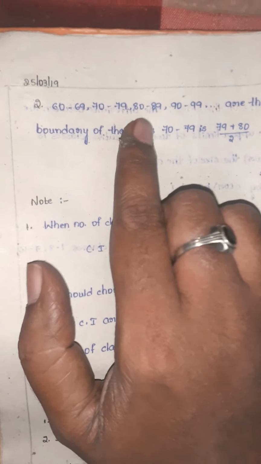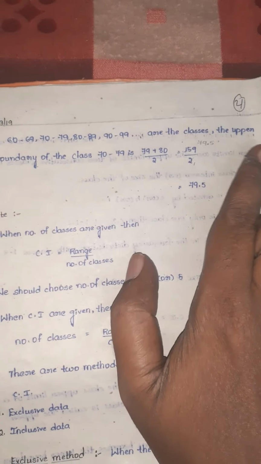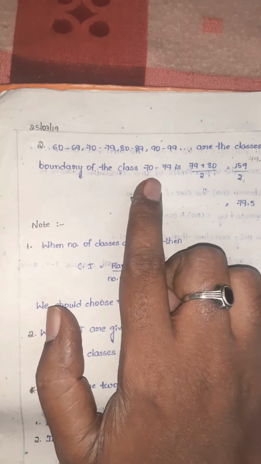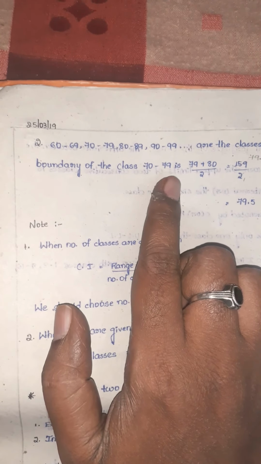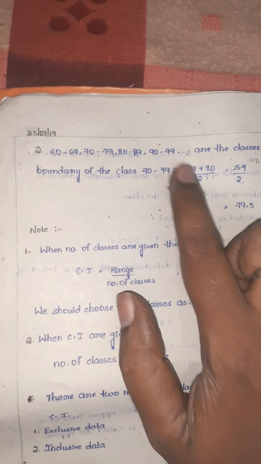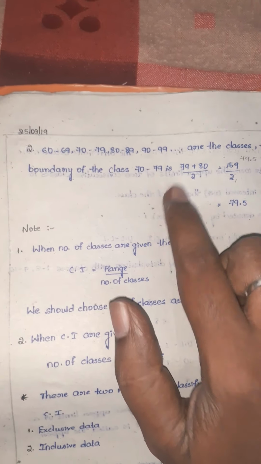Next example: 60 to 69, 70 to 79, 80 to 89, 90 to 99, and so on are the classes. Here he is asking for the upper boundary of the class 70 to 79. You should take the class interval he is asking about.